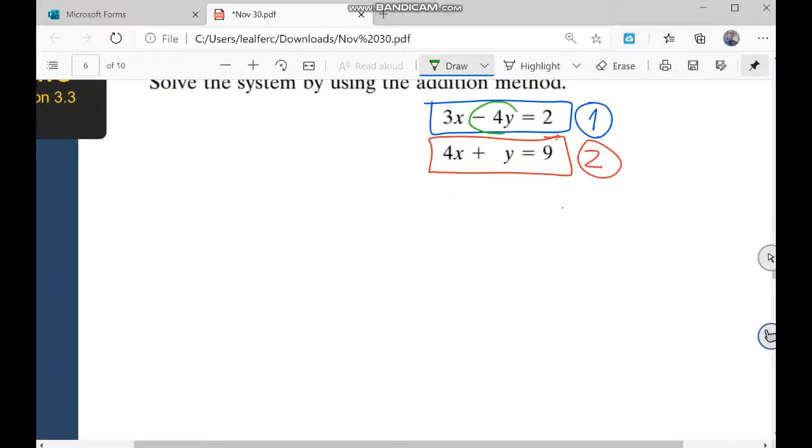I want to eliminate the negative 4y. To be able to eliminate negative 4y, I need to have positive 4y on the other equation. So my decision, my choice, is to multiply the second equation by 4.